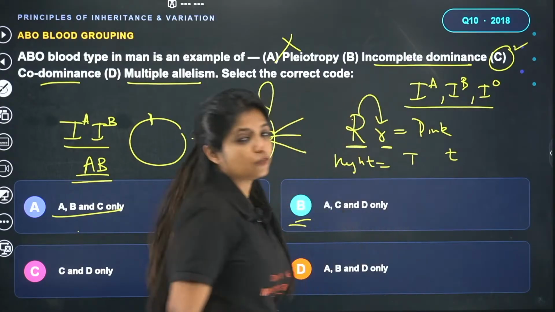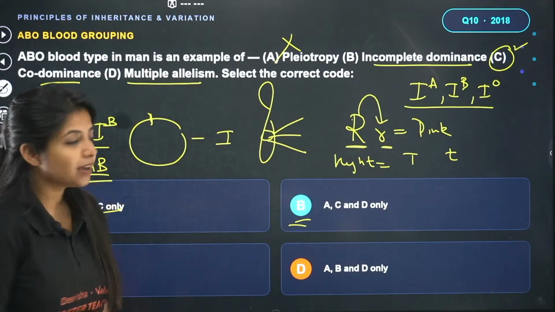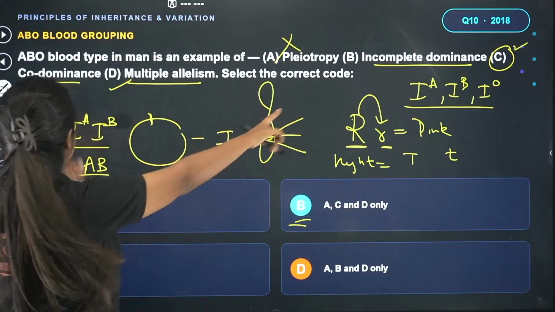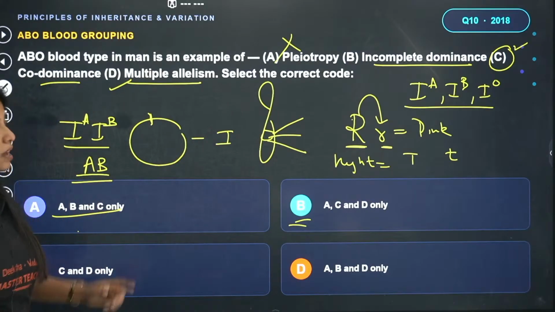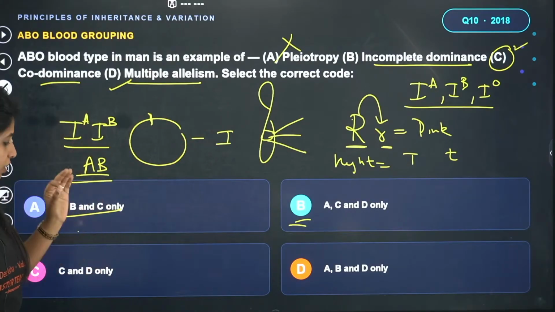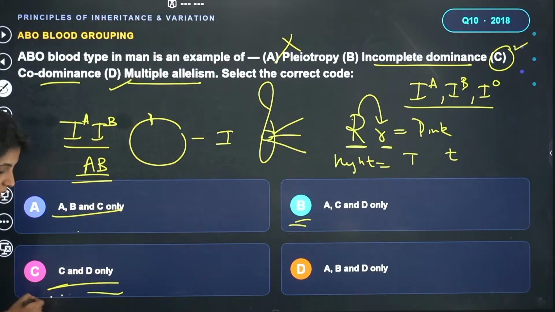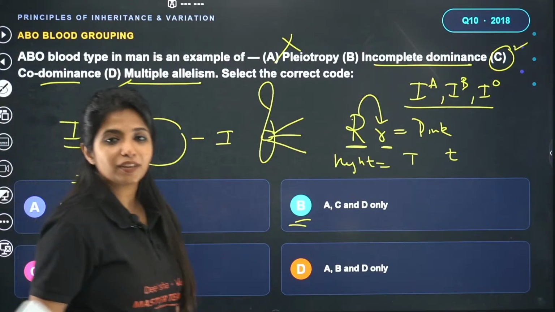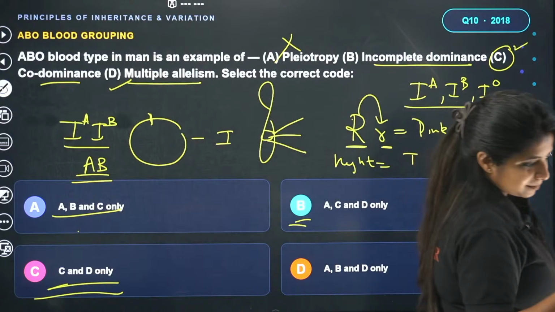This is an example of multiple allelism. So this is being followed, and codominance is also being seen, which is why I'll say C and D is the only correct option, and the answer is going to be C.